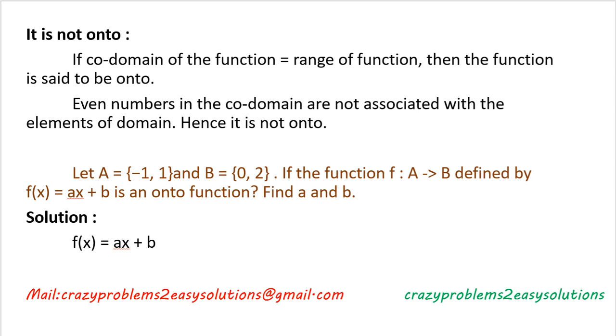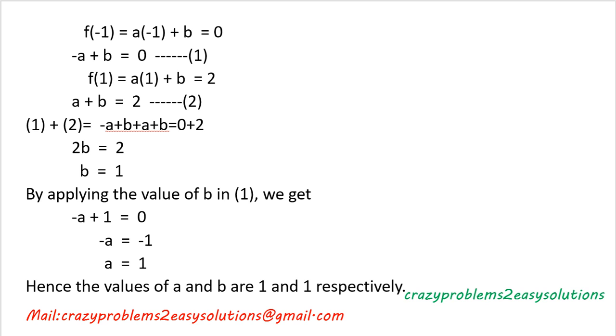What is given, f of x equal to ax plus b. We have to apply x equal to minus 1 initially, f of minus 1 equal to a into minus 1 plus b equal to 0, that means minus a plus b equal to 0. Then again we apply f of 1, f of 1 equal to a plus b equal to 2, this is equation number 2. Adding equations 1 and 2, minus a plus b plus a plus b equal to 0 plus 2, a gets cancelled, 2b equal to 2 and b equal to 1.